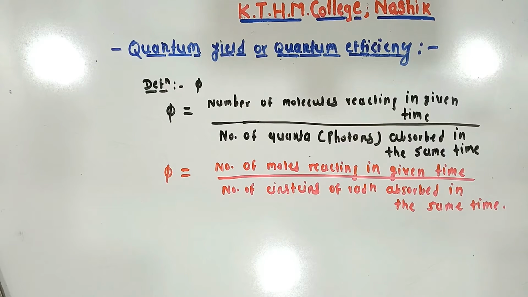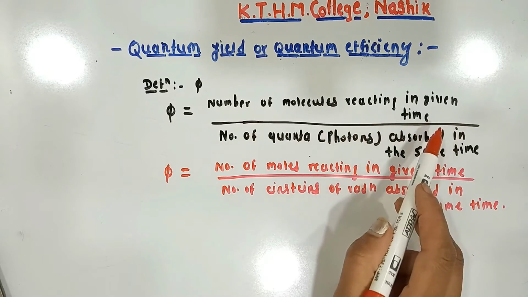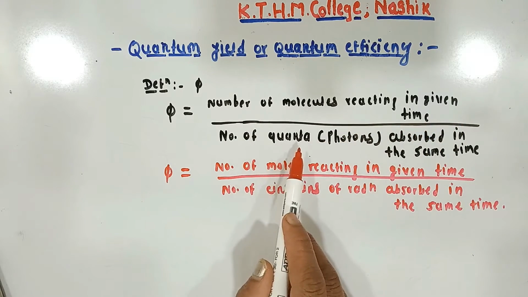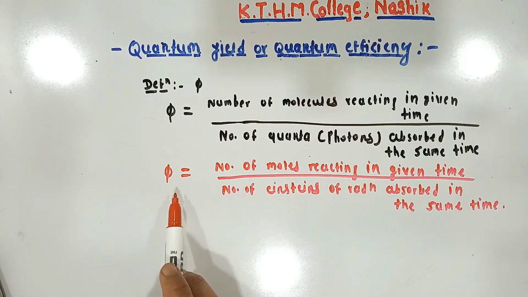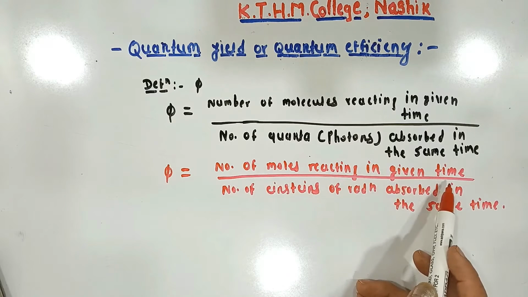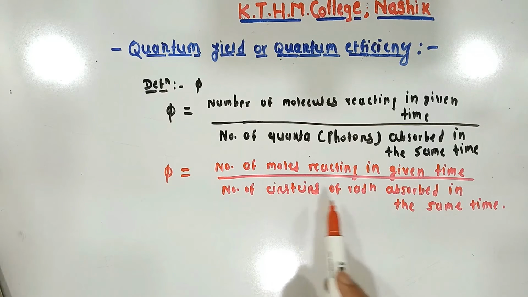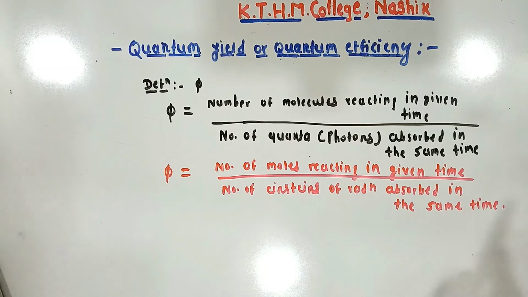Okay, this is about the quantum yield. In simple language, quantum yield is the number of molecules reacting in a given time per number of quanta or photons absorbed in the same time. In other words, quantum yield is the number of moles reacting in the given time per number of Einsteins of radiation absorbed in the same time.